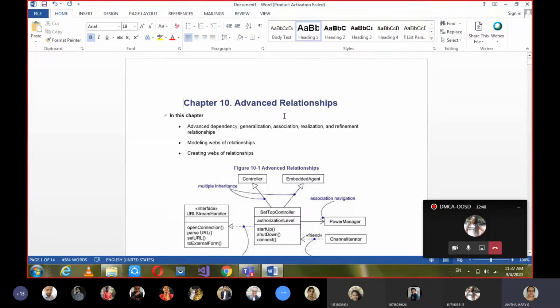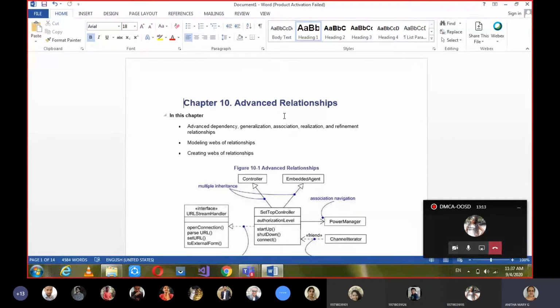So advanced means already we have learned about 4 kinds of relationships. What are they? Anyone? What are the 4 kinds? Dependency, yes, association, generalization, and realization. So these are the 4 things we have learned.